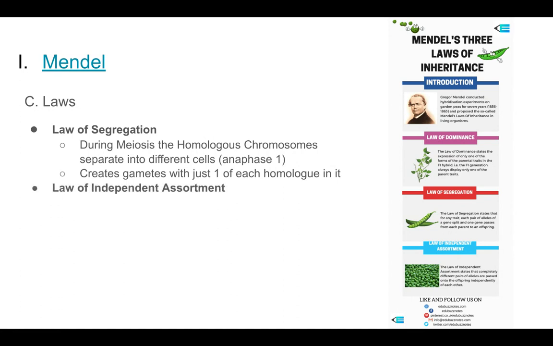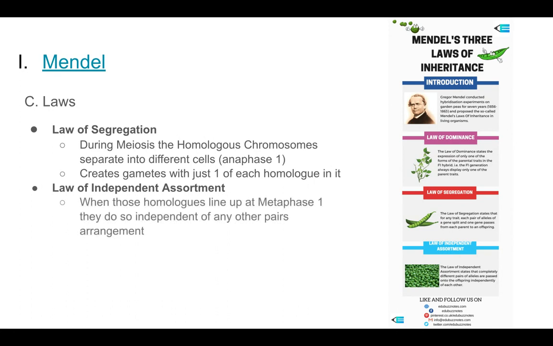His second law is the law of independent assortment. That should ring some bells. That is saying that when those homologs line up at metaphase 1, they do so independent of any other pair's arrangement in the cell. And we know that that gives us a whole lot of variation in the offspring.